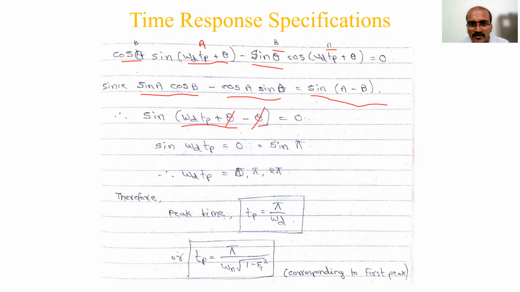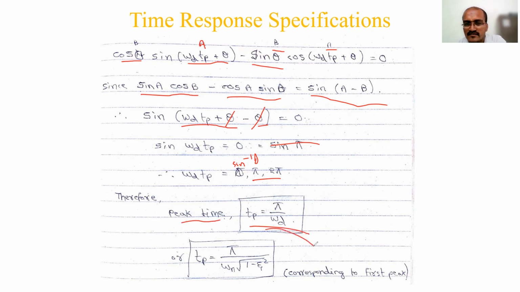So what is omega d Tp? It is equal to sine inverse 0. Anything you can consider, 0, pi, 2 pi, all will give you the same answer 0. So sine inverse 0, I will consider the first one, pi. From this, what is the peak time? Tp is equal to pi by omega d.